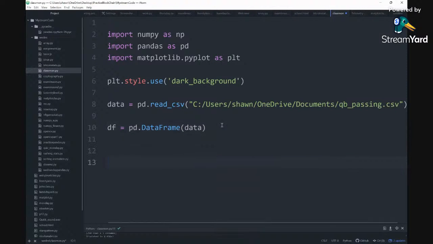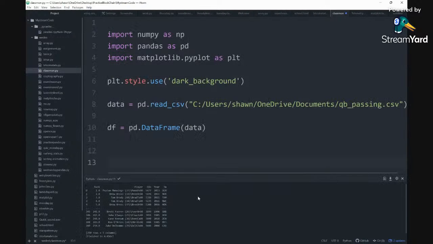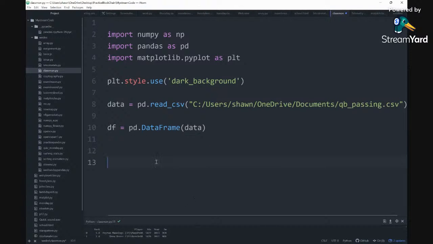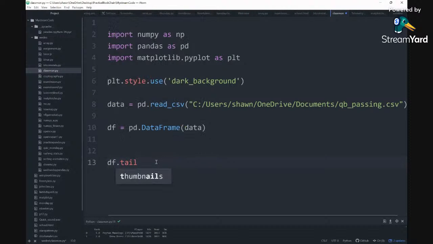Now, since I got that, let me see the name of it. We'll do this for players that have the most yards. We'll do two columns. We'll do df dot tail, and then we'll put it inside of a list.